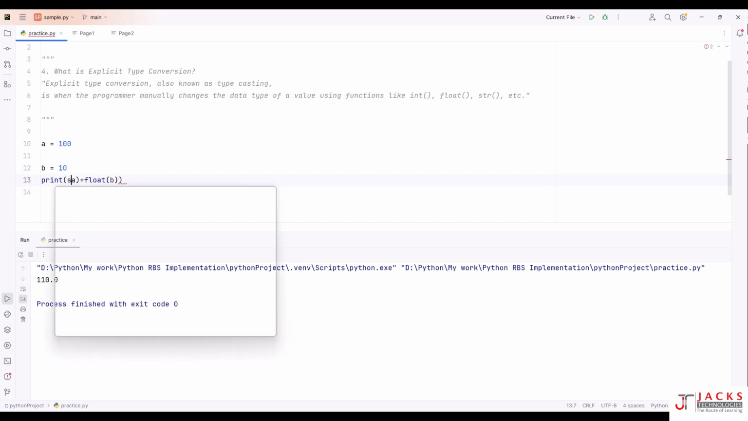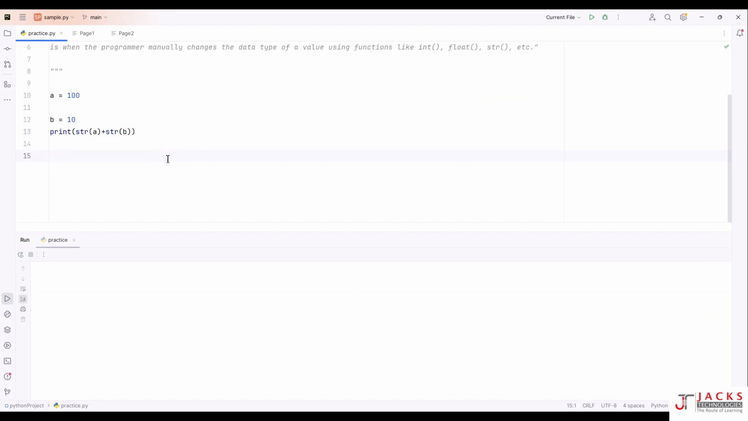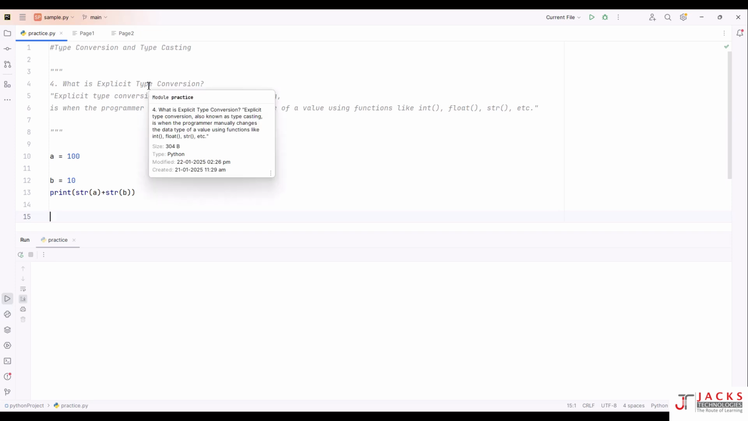Now you want to convert it to a string: str of a, str of b. Now run this. It has joined these two strings, because these integer values have been converted into strings. Okay, guys, I hope you have understood what explicit type conversion is, which is typecasting.